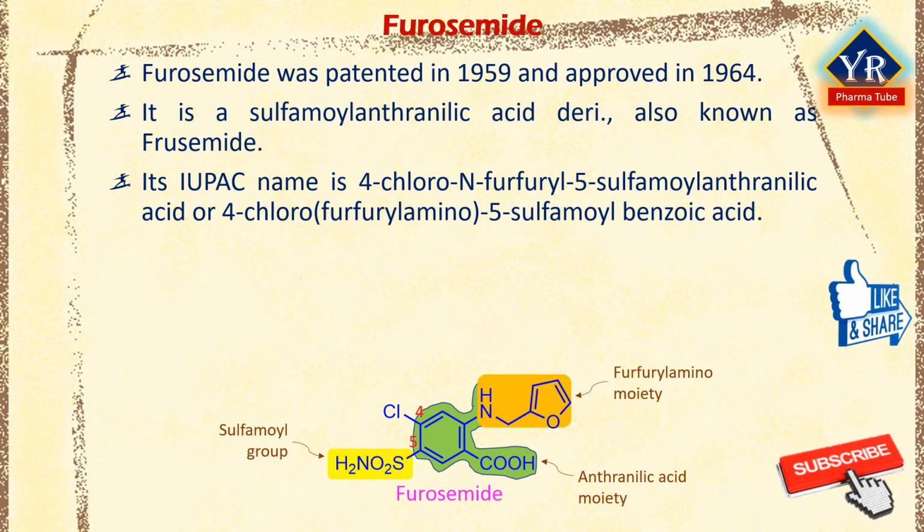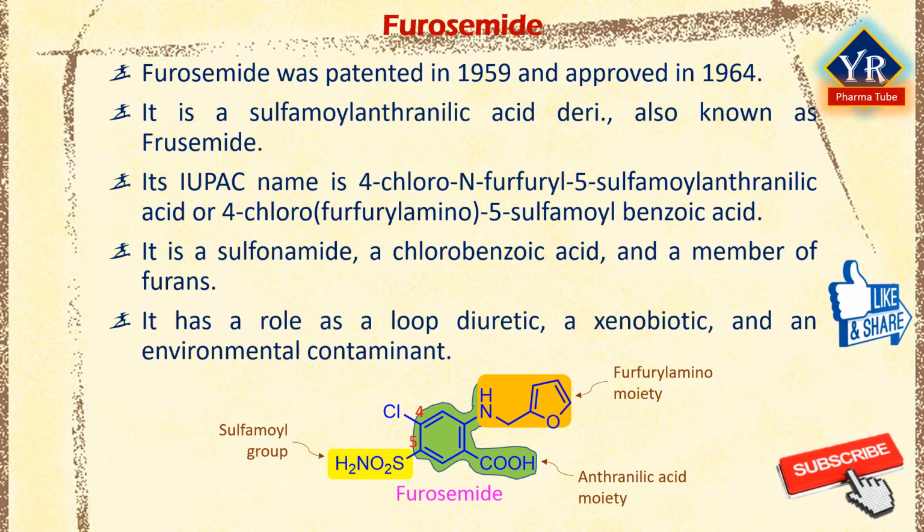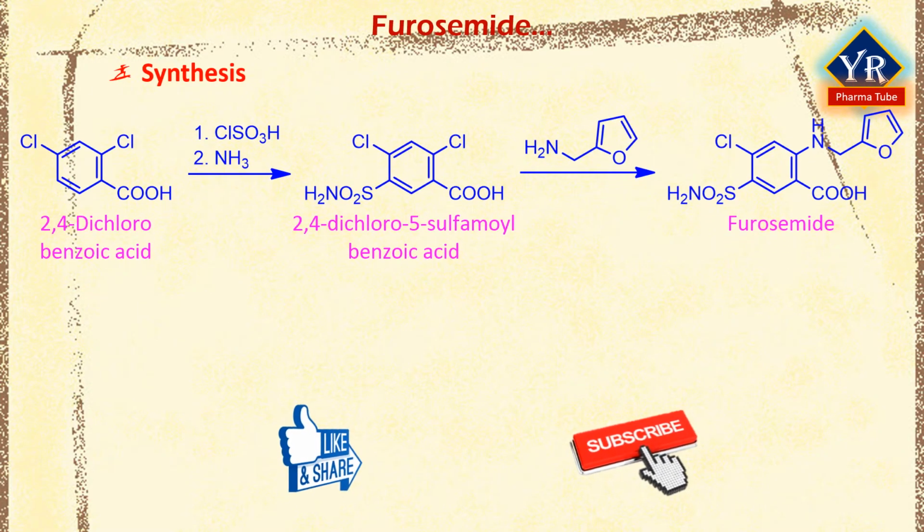and a sulfamoyl group at position 5. It is a sulfonamide, a chlorobenzoic acid and a member of furans. It has a role as a loop diuretic, a xenobiotic, and an environmental contaminant. It is a potent loop diuretic that is widely used to treat hypertension and edema. Furosemide synthesis starts with 2,4-dichlorobenzoic acid, which on chlorosulfonation using chlorosulfonic acid followed by amidation using ammonia gives 2,4-dichloro-5-sulfamoyl benzoic acid.